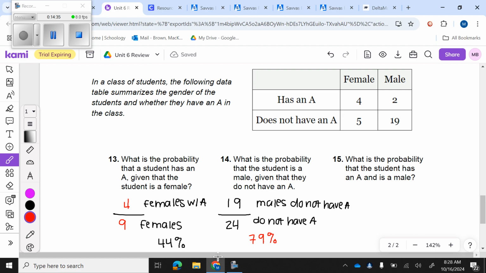All right, last guy, number 15. What is the probability that a student has an A and is a male? Okay, so this is asking, what is the probability that they have an A and is a male? Well, I need to find how many males have an A. So it's going to be 2 out of, so this was males with an A.